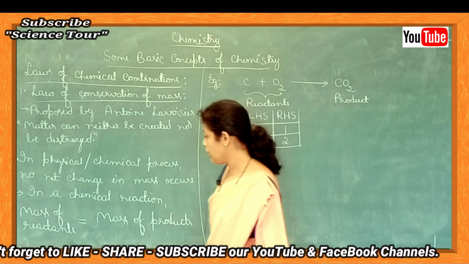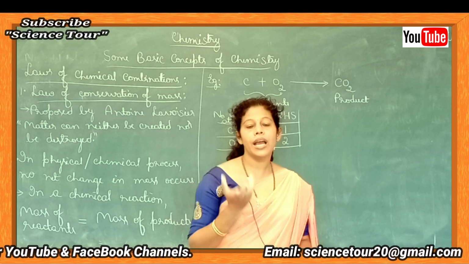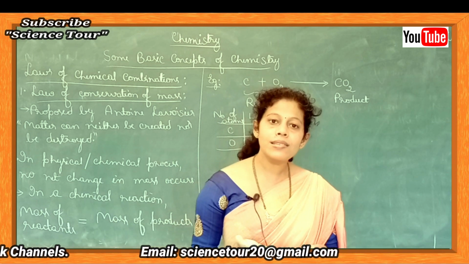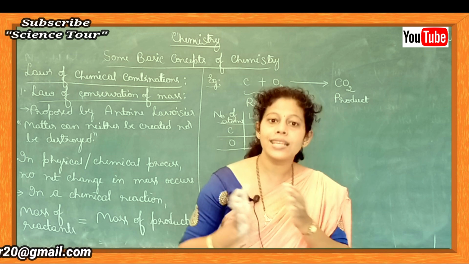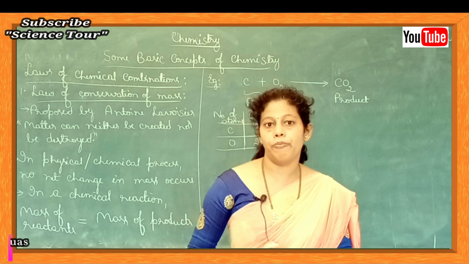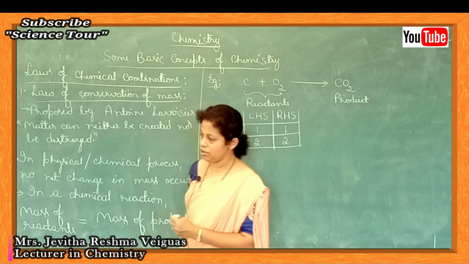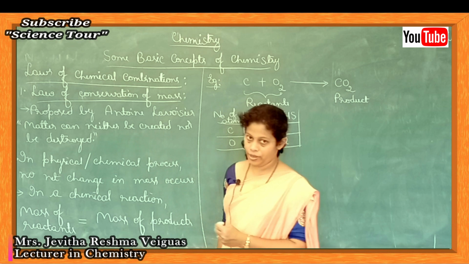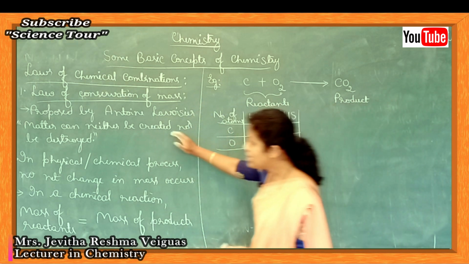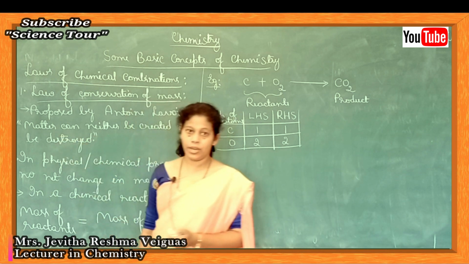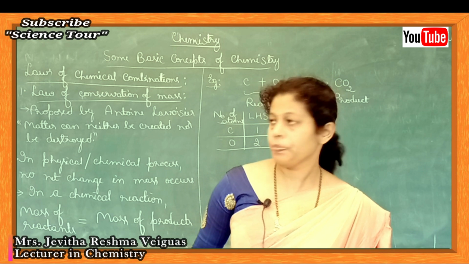So during chemical reaction, mass, amount of reactants and products remain the same. It will not change. Mass of reactants is exactly equal to mass of products. That is why we say matter can neither be created nor be destroyed. So this is about law of conservation of mass. For exam, only statement is important, that is matter can neither be created nor be destroyed.